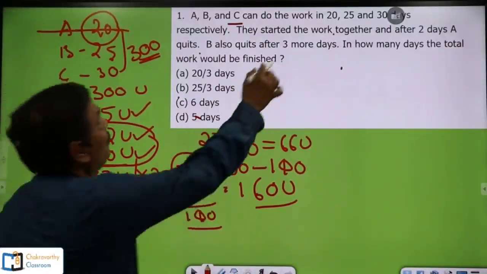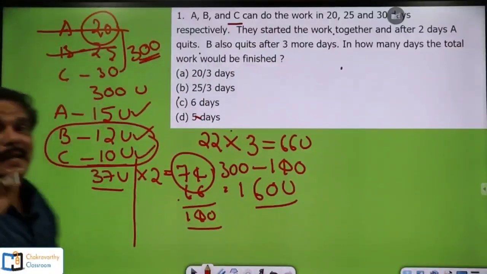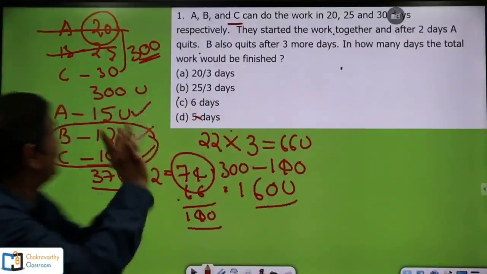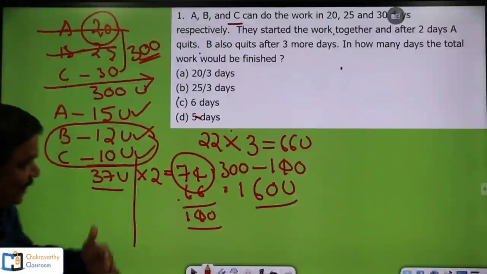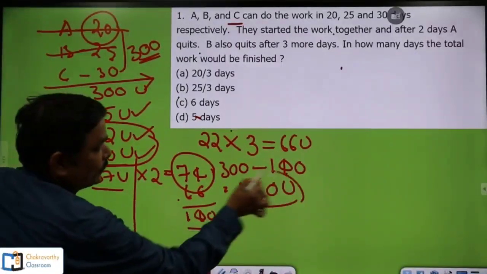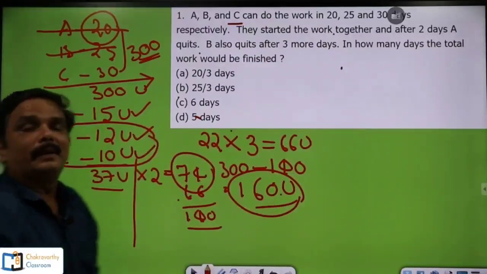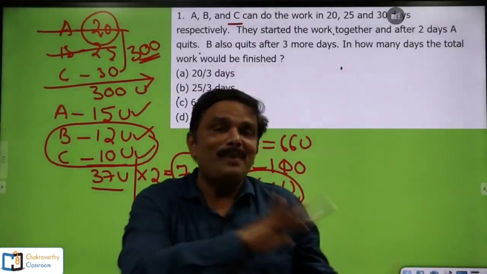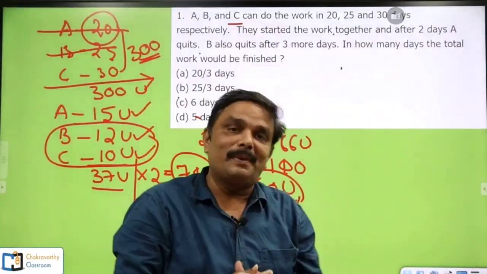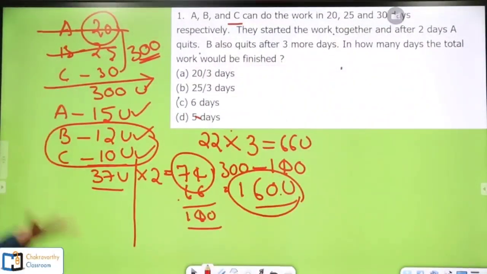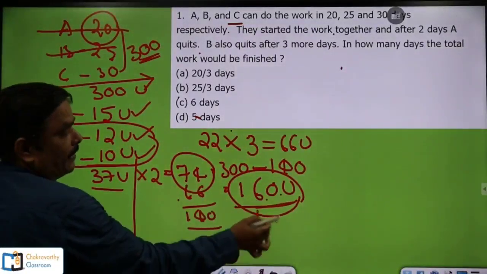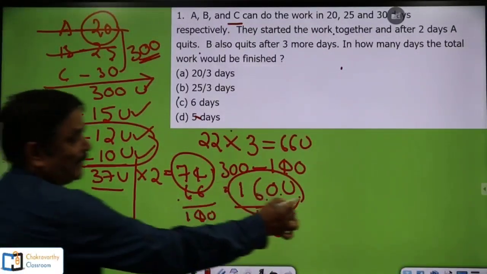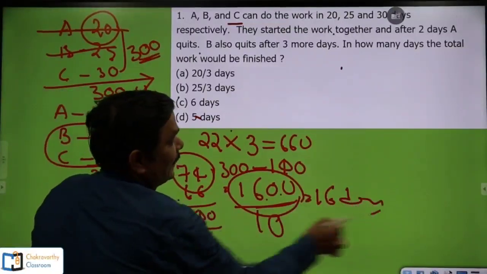That means after B quits, the hidden meaning is that C continued the work. Now here, students, 160 units of work is left and C has to complete these 160 units. How many days would it take C? Total work for C is now 160 and C can do 10 units per day. Simply divide by 10, and he can complete this in 16 days.